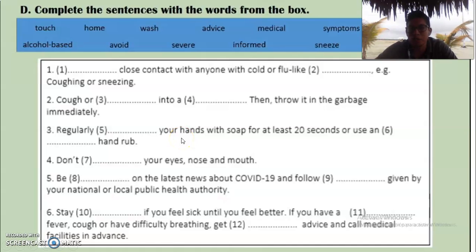A recommendation of the doctors for us to avoid getting the virus is to wash our hands. In this case, the word that could be the right answer for this space is the word wash, because regularly wash your hands with soap for at least 20 seconds or use, and then we have to complete with another word. So that is all about this activity.